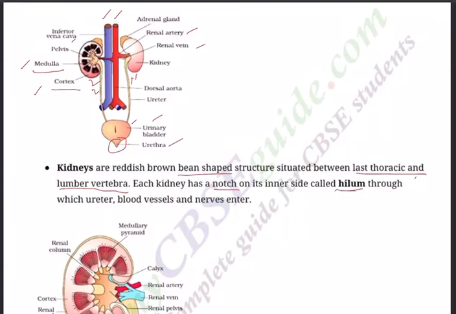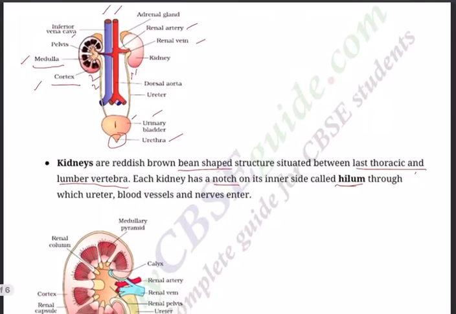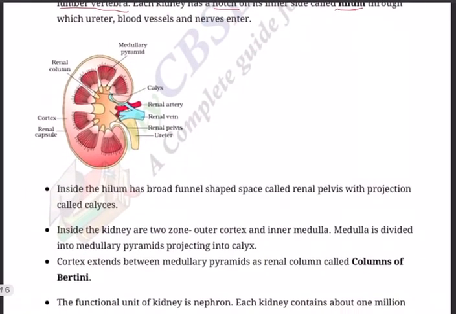Each kidney has a notch on its inner side called the hilum, through which the ureter, blood vessels and nerves enter. You can see that hilum? Yes. Then, as I said just now, the vertical section of the kidney depicts the following things. First is the outer cortex and the inner medulla.